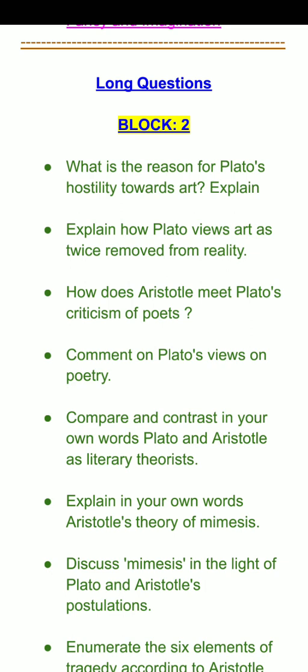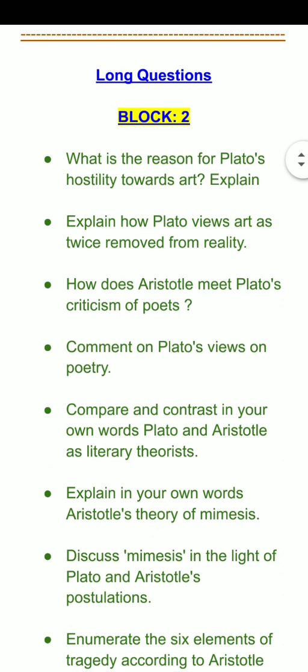So now the next question is, explain how Plato views art as twice removed from reality. So this is also one of the most important and frequently asked questions that has been asked multiple times in the examination.